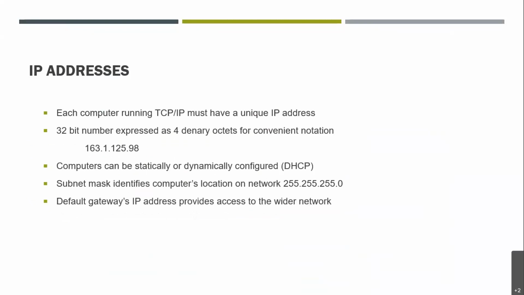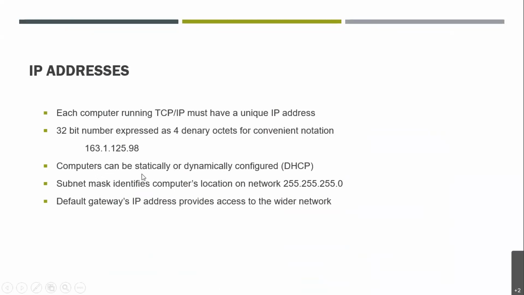Each computer running TCP/IP must have a unique IP address. It's basically a 32-bit number which is expressed as 4 denary octets for convenient notation. You can see this example: 163.1.125.98. So these are the 4 denary octets, right? We can allocate an IP address in two ways. One, it can be statically allocated, and the other, it can be dynamically configured.